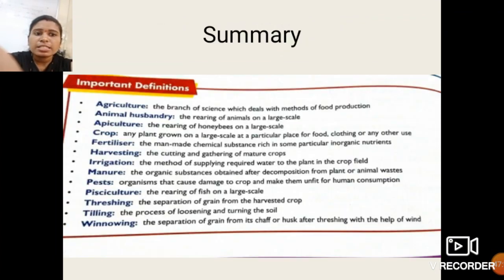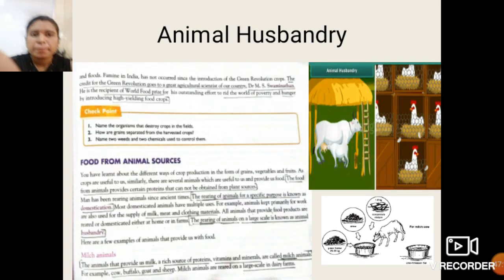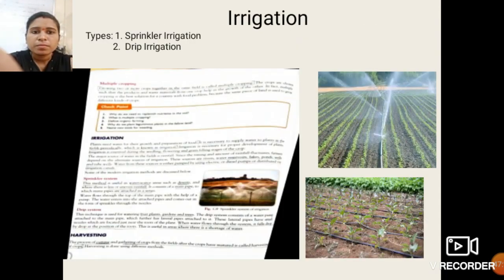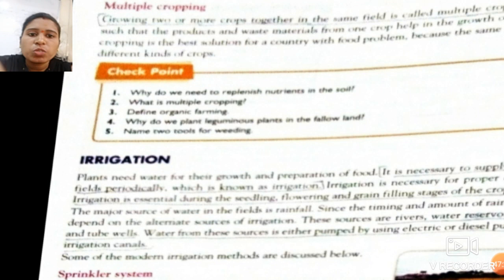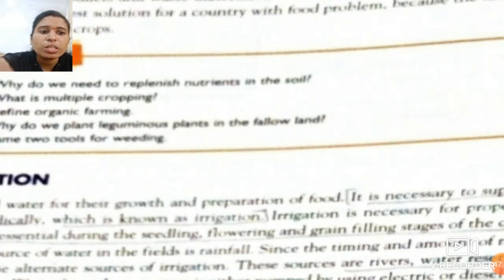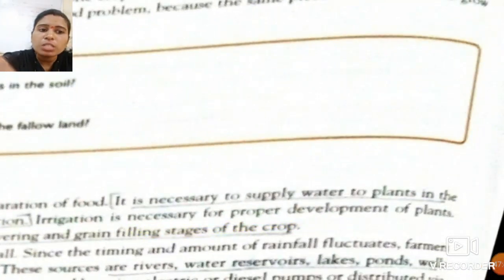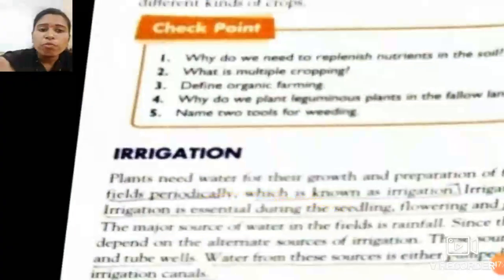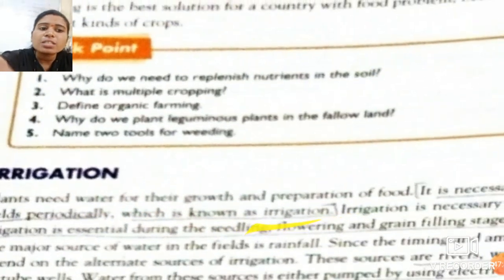Now students, what do you mean by irrigation? See in your textbook, plants need water for their growth and preparation of food. Okay students, plants really need water for growth and for preparation of food. So it is necessary to supply water to the field periodically, which is known as irrigation. Again students, see over here, what is irrigation? It is necessary to supply water to plants in the field periodically, and that is known as irrigation.